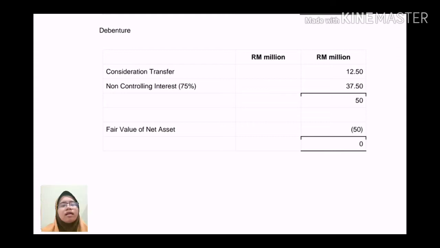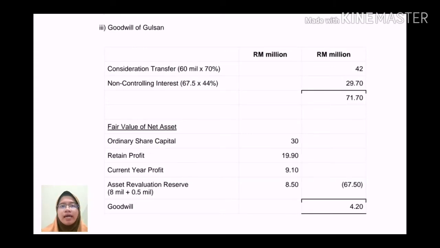Lastly, we calculate the bargain or goodwill of Gulsan. The steps remain the same except for the consideration transferred. For the consideration transferred, we will multiply the amount by 70%. Why 70%? Because it uses the interest of holding in XCC. So the consideration transferred amount is 42 million.